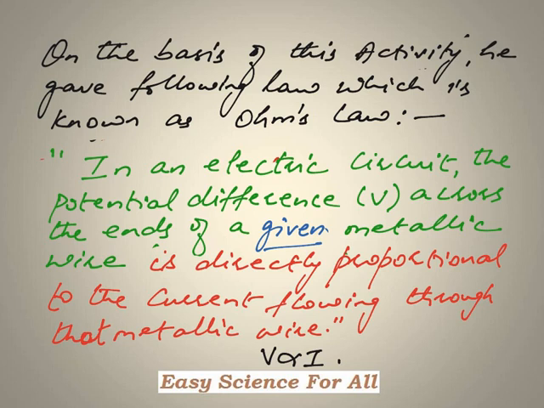This law says that in an electric circuit, the potential difference across the ends of a given metallic wire. Now you can see over here that I have highlighted this word given, which means that I am talking about a particular wire. So in an electric circuit, the potential difference across the ends of a given metallic wire is directly proportional to the current flowing through that metallic wire, and this can be stated mathematically like this, that V is directly proportional to I, where V is the potential difference across the metallic wire and I is the current flowing through that metallic wire.